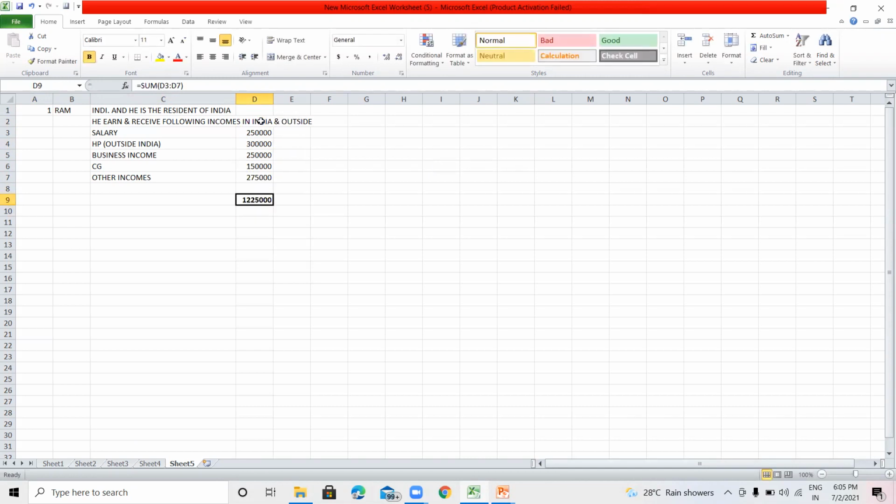All the income of such a resident will be taxable in India, because he is a resident of India. So before determining the taxable income or the tax liability of any assessee, it is very important to know his status, whether he is a resident or a non-resident of India.